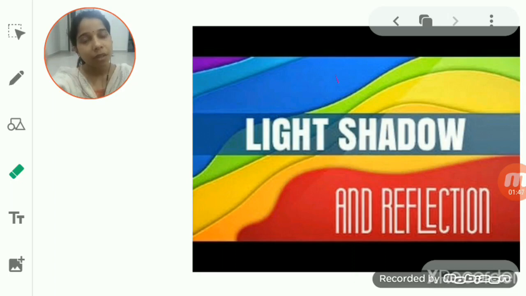Light is what, student? It is a form of energy, energy which helps us to see things clearly. It is because of the light only that we are able to see anything. What happens in the day? Sunlight is there, and as the sunlight comes to the earth, we are able to see the things which are present around us, right? So because of the presence of the light only we are able to see the things clearly.